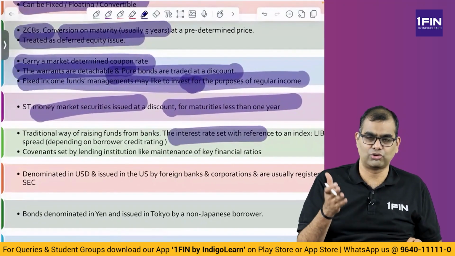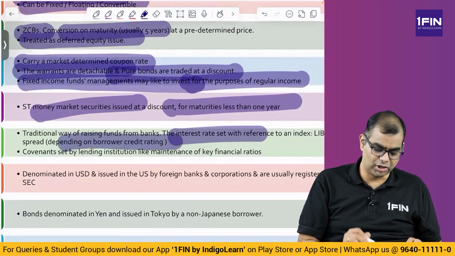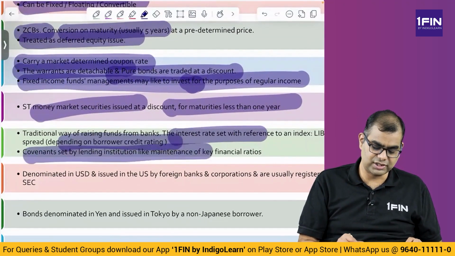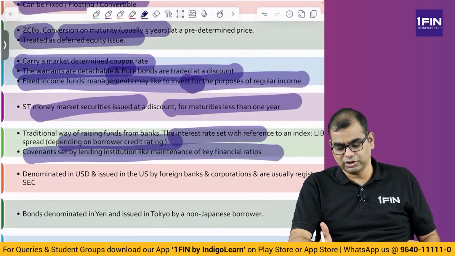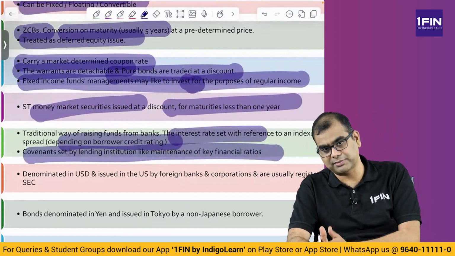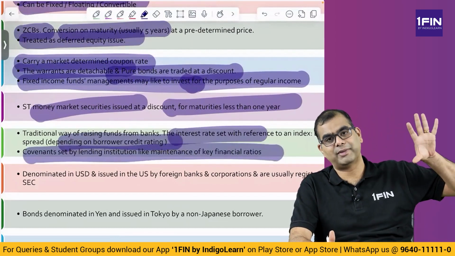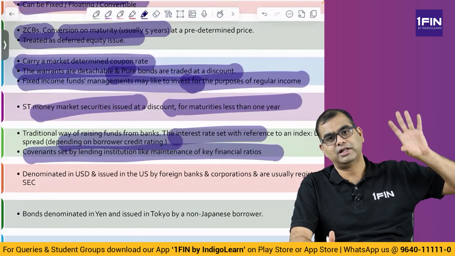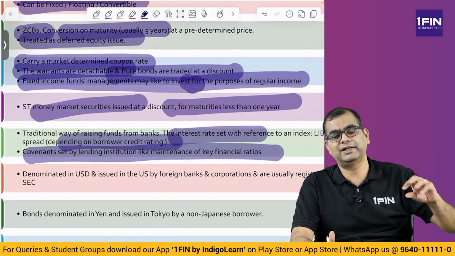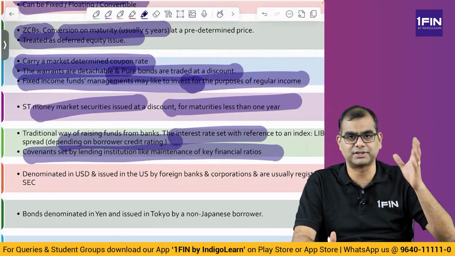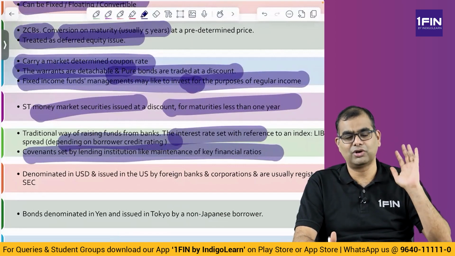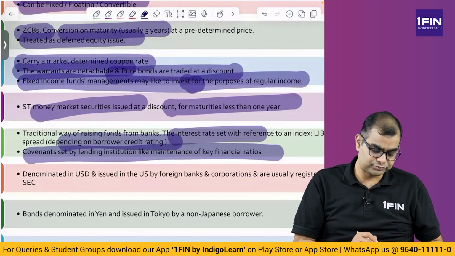Now there is no LIBOR, it is SONIA plus a spread, depending on the borrower's credit rating. Covenants are set by the lending institution, like maintenance of key financial ratios. So, let's say in India there is a project. You can say, I want to borrow from 4 or 5 banks, JP Morgan, Morgan Stanley, Goldman. They are going to give me $1 billion and the interest rate is SONIA plus 5%, plus 500 bips. Okay, and I'll have to maintain certain covenants.